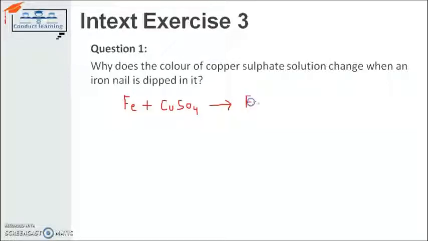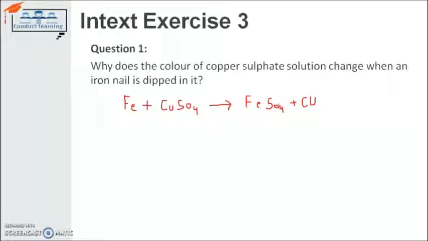Iron sulfate will be one substance after the reaction and copper will be the other. So you displace the copper from the sulfate. That's why the iron nail color changes and the copper sulfate solution fades. The copper sulfate solution color changes from blue to green, because of this displacement reaction.